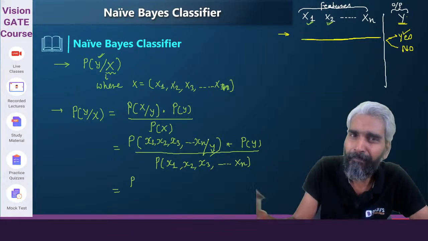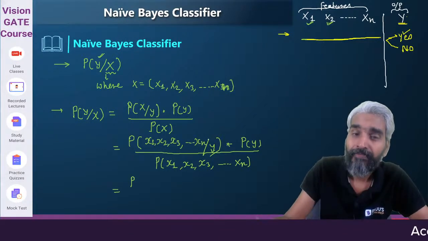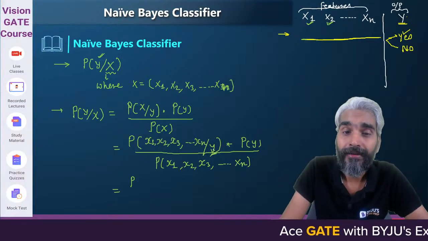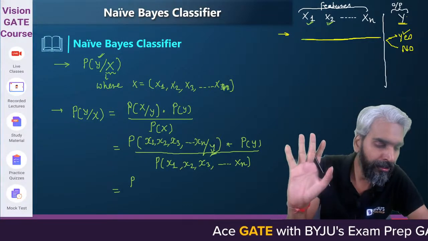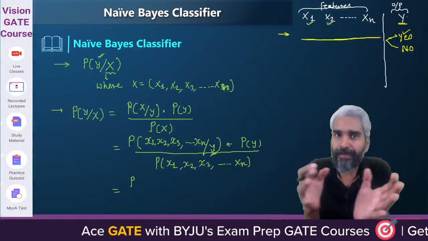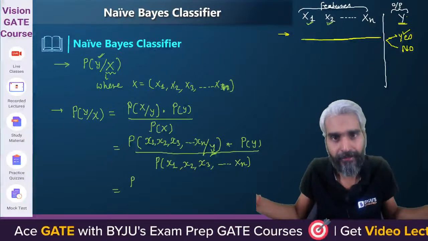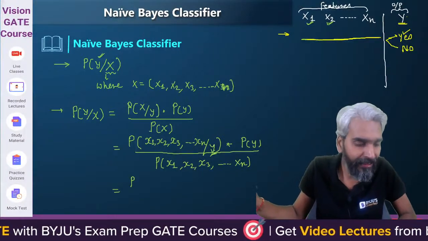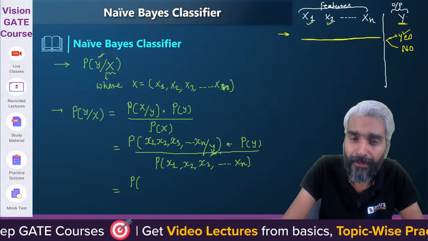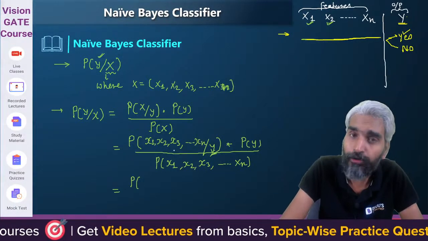What is the probability of x1, x2, x3, x4 up to xn? They are independent, not dependent on each other. They are only dependent on this value y. Yes or no? Because apart from that, x1, x2, x3 up to xn are independent. Getting the idea? So x1 only depends on y, x2 only depends on y. They do not depend on each other.